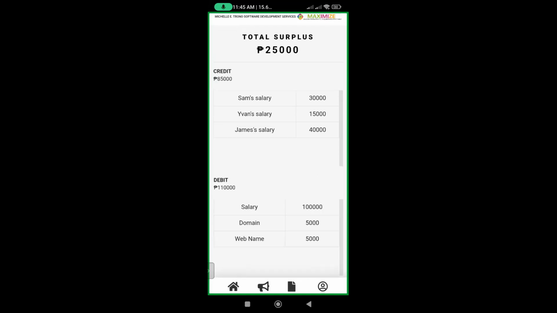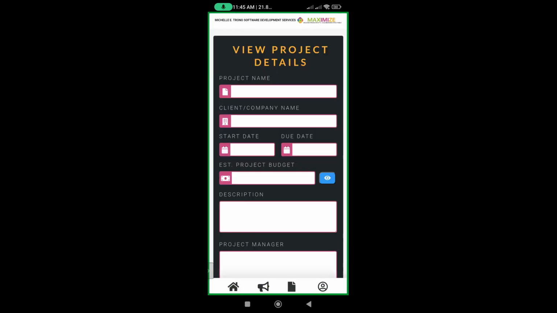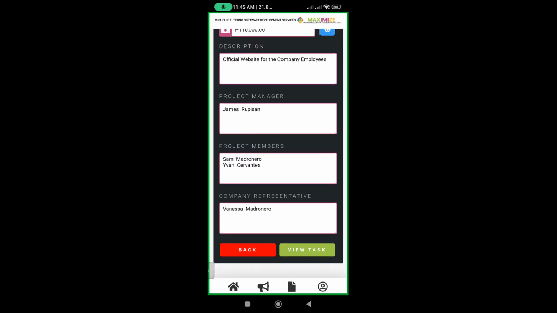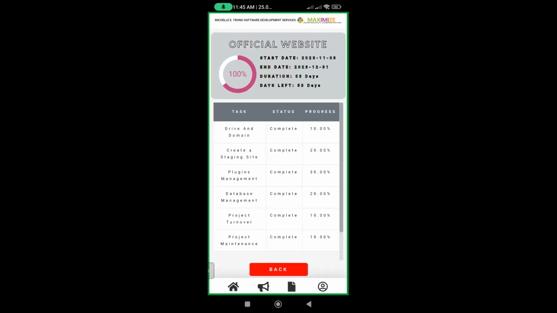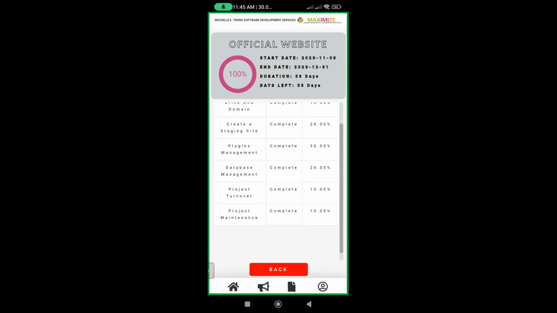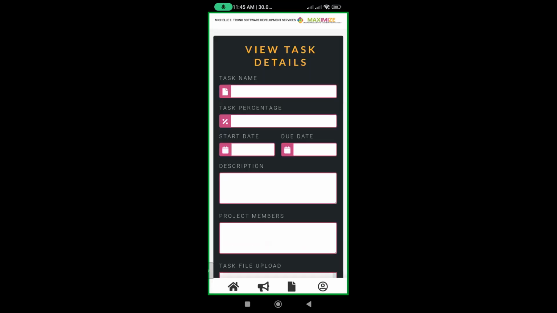So budget resources here. Then go back again. We can see the view tasks for our general task. As you can see, we have official website, 100%, and the details of those. And of course, we have the general tasks.